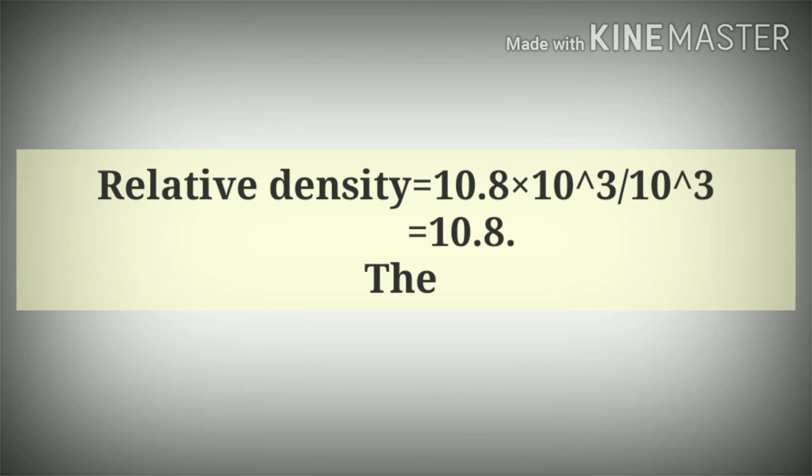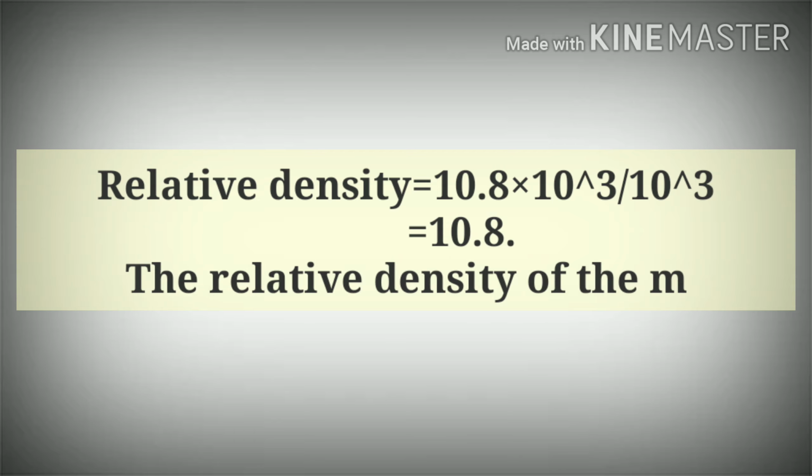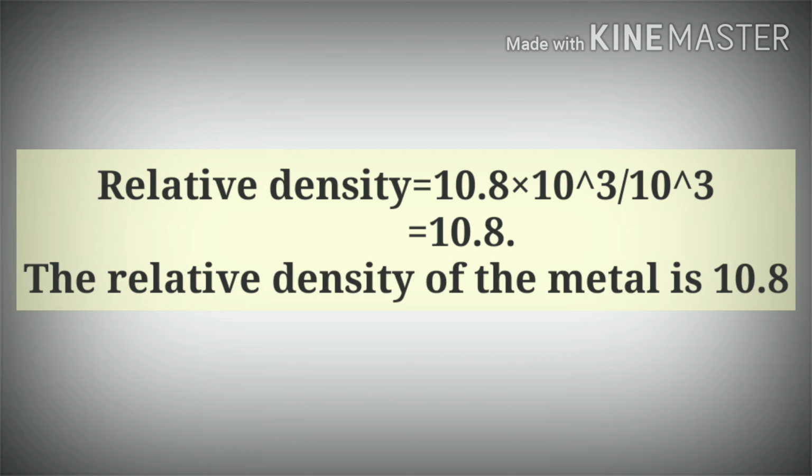Relative density is equal to 10.8 into 10 raised to 3 divided by 10 raised to 3, that is equal to 10.8. Therefore, the relative density of the metal is 10.8.